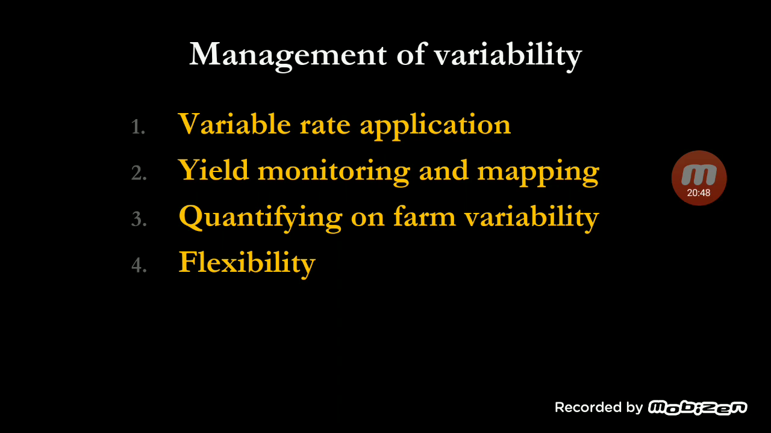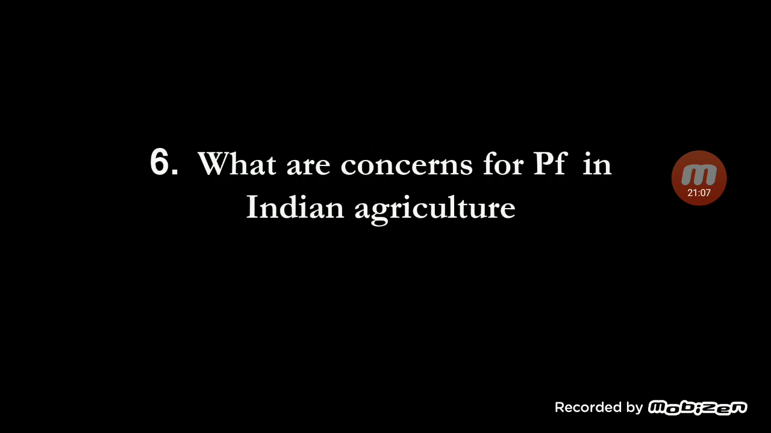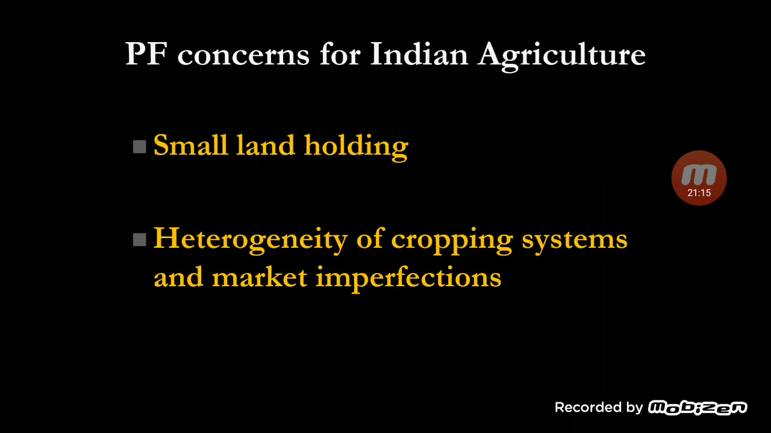Okay, one year you did some management, it gave you good results, it doesn't mean that next year you also follow the same techniques. You have to be flexible, you have to understand what variations happened in your farm this year. If you understand that, then you can do better management next year. Now finally, what are the concerns for precision farming in Indian agriculture? What are the problems? Why are we behind in adopting these technologies? There are some.